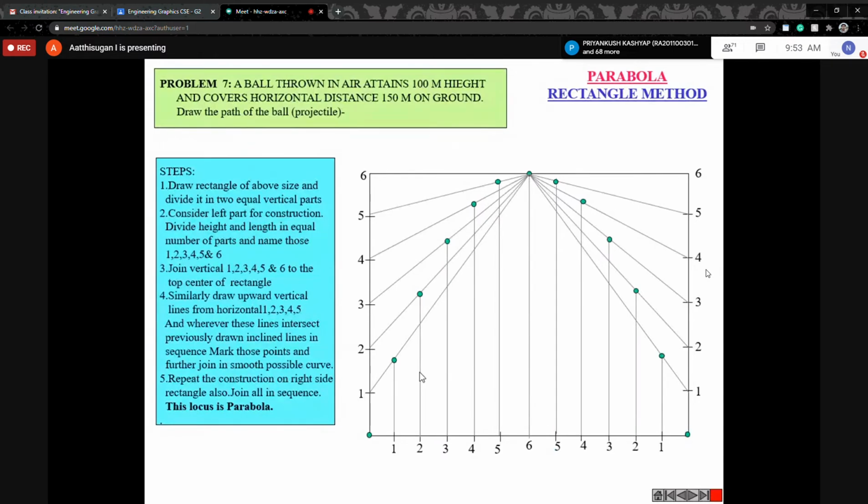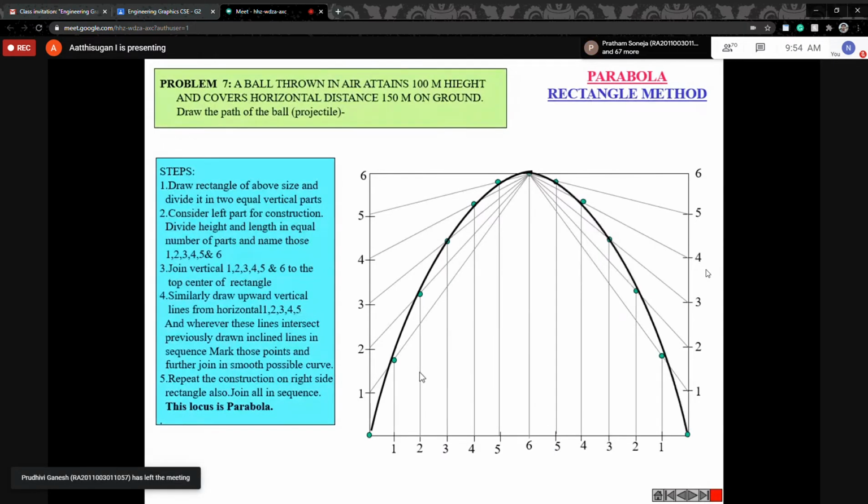Then join with the help of the spline command, and you can get the parabola shape. So this is the answer for your first question, first subdivision. Any doubt for this one? For the parabola rectangle method? Any doubt, you can text it also, I'll explain once.